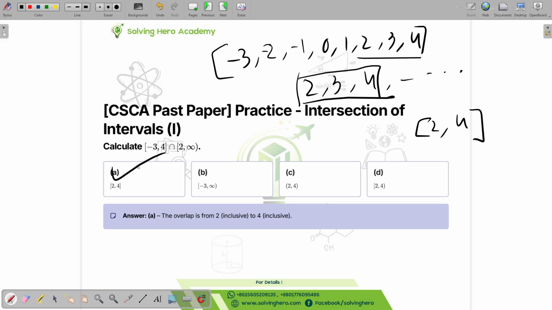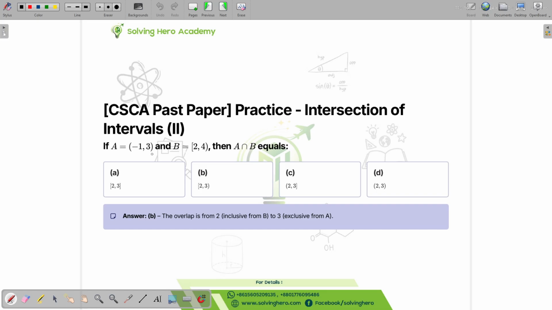Okay, so let's look at this question right here. If A is [-1, 3] and B is this, A intersect B is equal to what? It's very simple. Let's figure this out: -1, 0, 1, 2, 3. This is the first set, right?